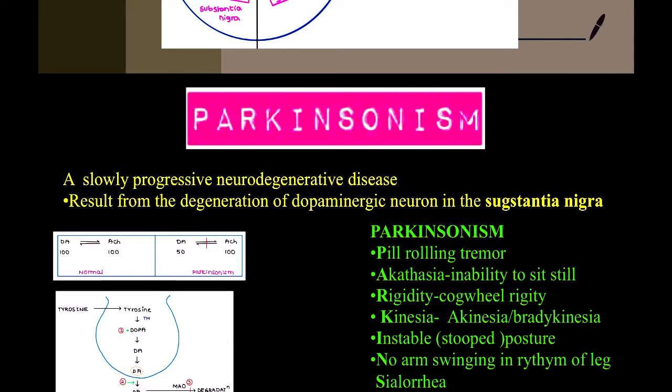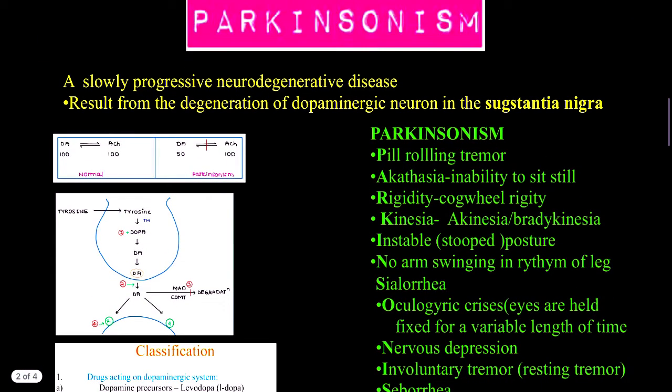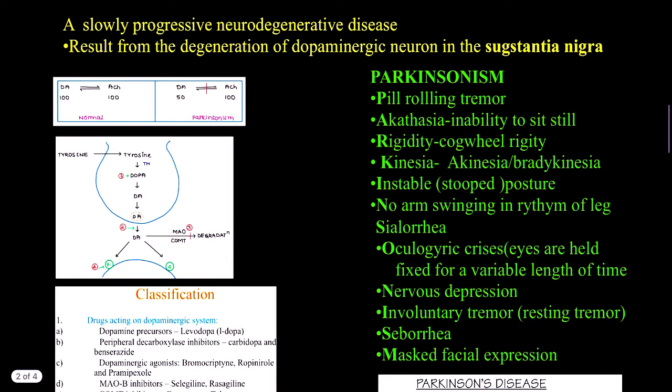And what are the characteristics of Parkinsonism? It is memorized with this acronym. P for pill rolling tremor, A for akathisia, that is inability to sit still, R for rigidity, cogwheel rigidity, K for akinesia and bradykinesia, and I for instability, that is stooped posture. N for no arm swinging in rhythm with the leg, and another is seborrhea, a kind of skin disorder. And from O we have oculogyric crisis, that is the eyes held fixed for a variable length of time.